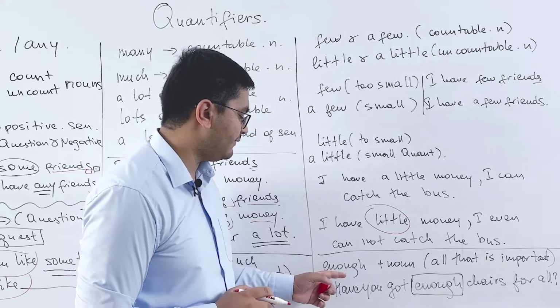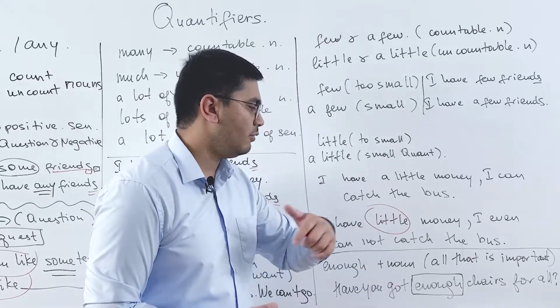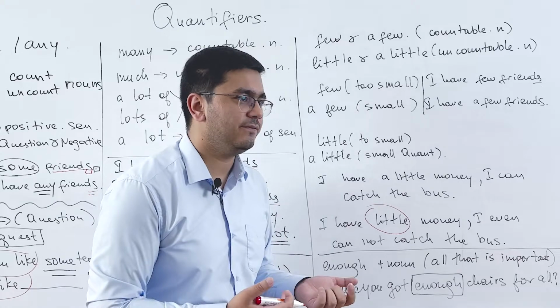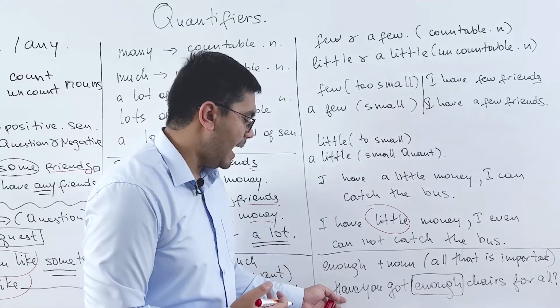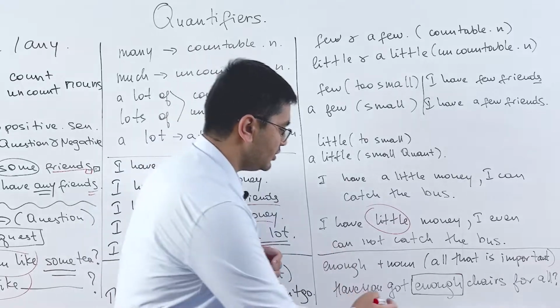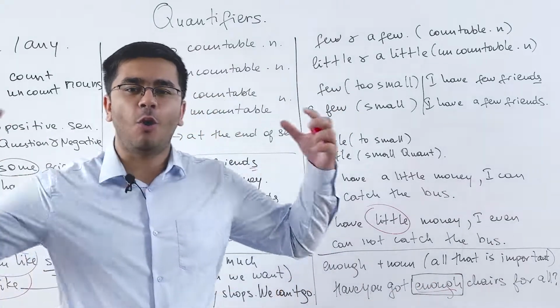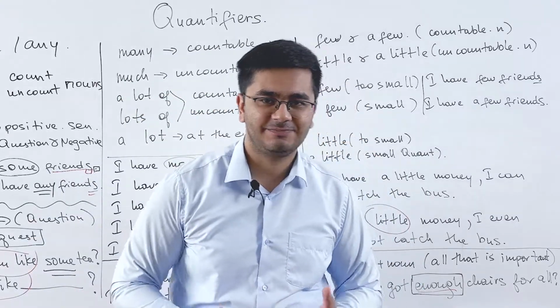And we have enough. After enough we use a noun. So we use it for all the stuff which is important. For example, have you got enough chairs for all? So if you pay attention, after enough we use a noun. This is all for quantifiers. Ta-da for now.